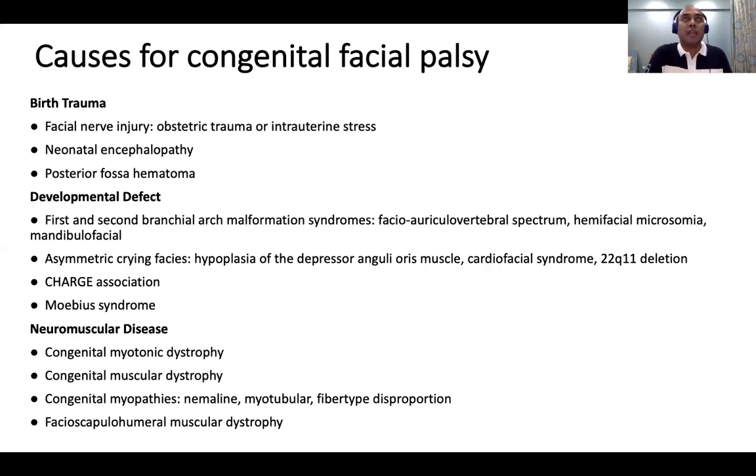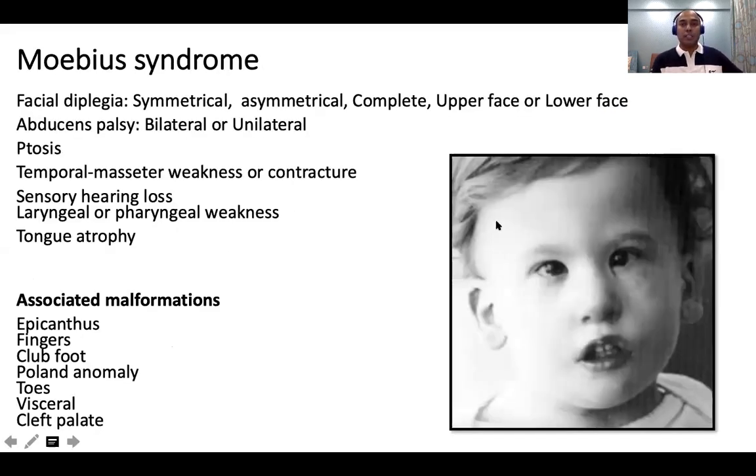Congenital facial palsies by nature are very static. They are not progressive. Unless it is a neuromuscular progressive issue, the weakness is not usually progressive. So this is Mobius syndrome, where we have a symmetrical or asymmetrical facial diplegia, abducens palsy, 6th and 7th. Some of them can also have some tongue atrophy. Some of them can have pharyngeal weakness also. Not all of them will have it, and some of them can have mild ptosis also. So if you look, you can see other cranial nerves, 5th, 12th, but classically we remember Mobius as 7th plus 6th bilateral palsy, associated with club foot, cleft palate, epicanthus, and so on, right?